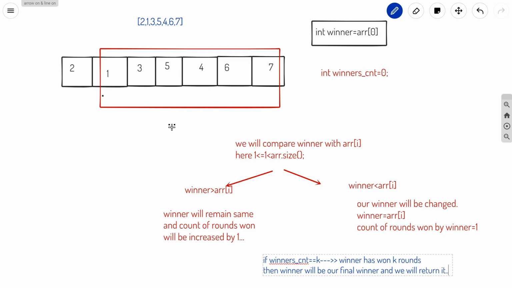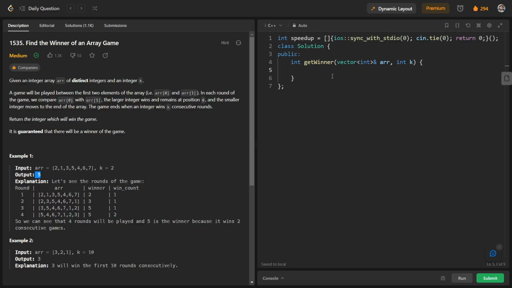So we will do exactly this thing. So let us have a look at the coding part. For this we will have some variables: int winner, which will initially be ARR of 0, and int winners count, which will initially be 0. Now we will iterate over this array from int I equal to 1, I less than ARR dot size, and I plus plus.